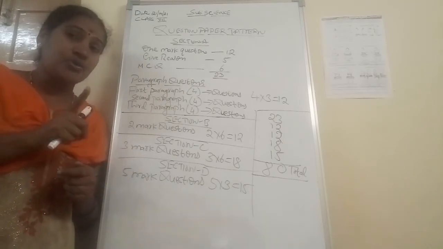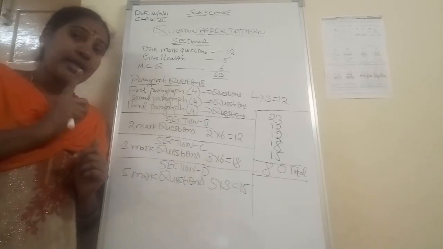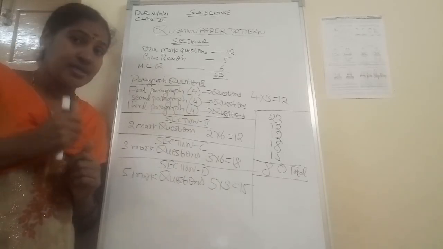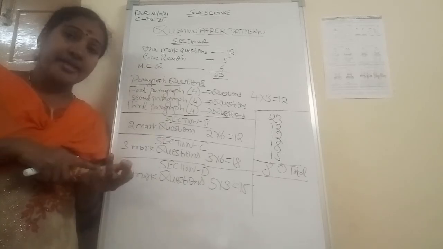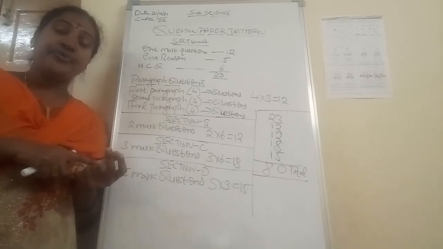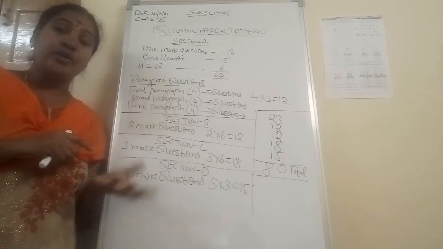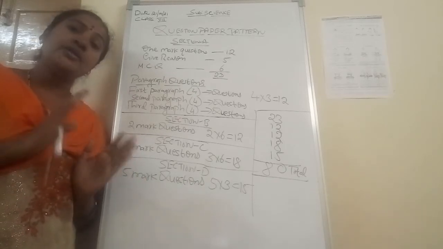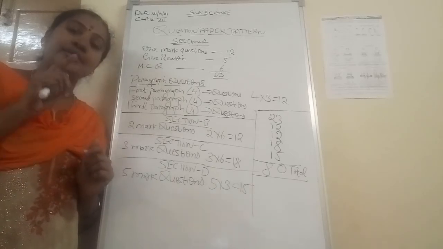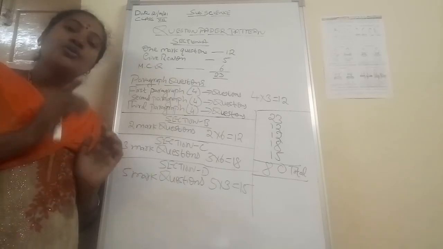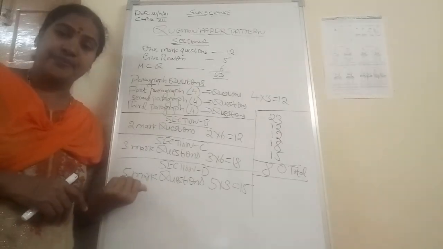Diagrams, no excuse. You have to practice all the diagrams that I marked in the online class. Yes or no, children? You have already practiced now. Which are all the diagrams? Heart diagram, respiratory system, electric doorbell, parts of the flower, xylem and phloem, the stomata. So almost all the important diagrams you have already marked in the textbook. Yes or no? Those diagrams you practice for the 5 marks questions.